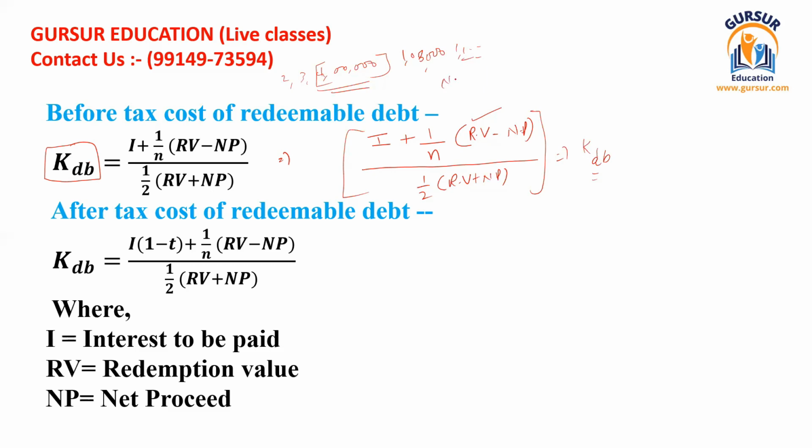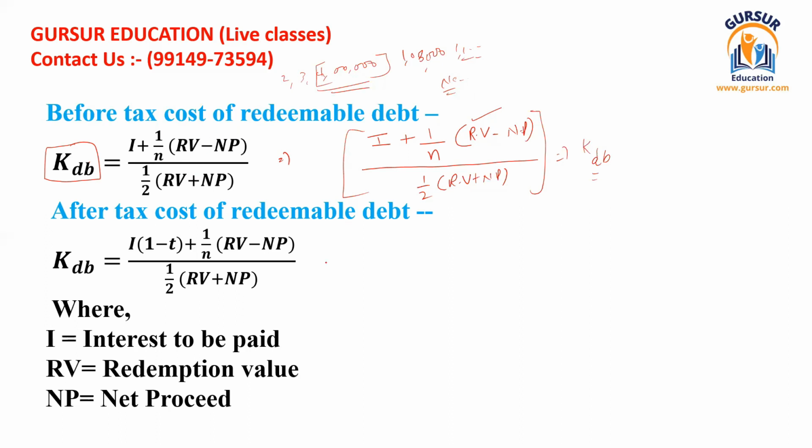Never ever in the history of examination the solution of this was asked, but I must tell you, you have to remember the formula, because the exam can ask you how to solve the before tax and after tax cost of redeemable or irredeemable debt.